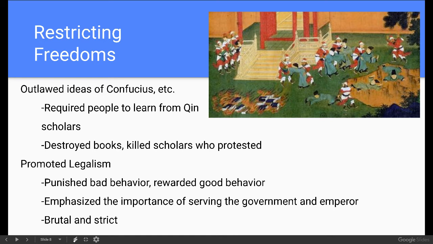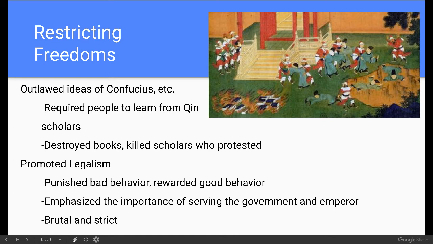Okay. Now, along with legalism, he wanted to restrict some freedoms of the people in China. And one of those ways that he did this was outlawing the ideas of Confucius and other thinkers from this time. He didn't want anyone questioning his authority, and he wanted to keep strict control over the information in his empire. And so he required people to learn from Qin scholars, people who agreed with him, and he actually went about destroying books and killing scholars who protested the burning of books, things about Chinese history and art and literature and things like that.